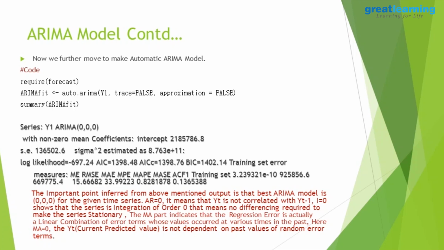The last value is the moving average. The 0 shows that the errors of previous terms have no impact on the value of the series. So all values are 0, which means it is white noise. The series is completely random, so we cannot make a prediction on that series. It will take the mean value of the series as the prediction for any time point.